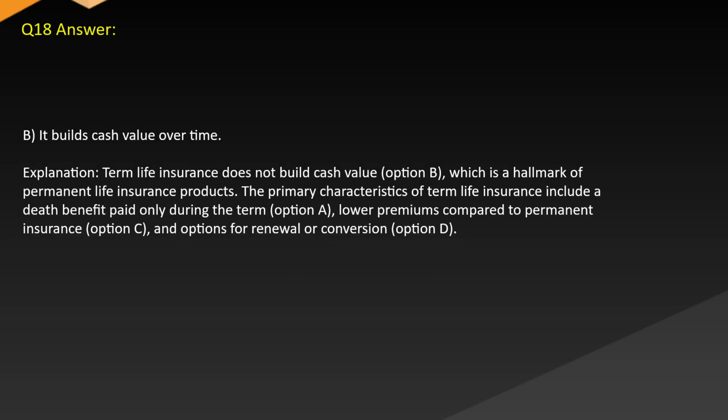Answer: B. It builds cash value over time. Explanation: Term life insurance does not build cash value, option B, which is a hallmark of permanent life insurance products. The primary characteristics of term life insurance include a death benefit paid only during the term, option A, low premiums compared to permanent insurance, option C, and options for renewal or conversion, option D.